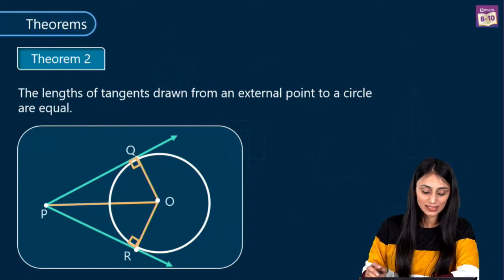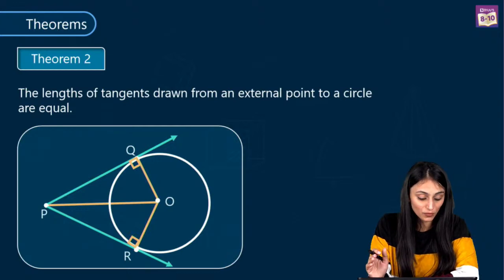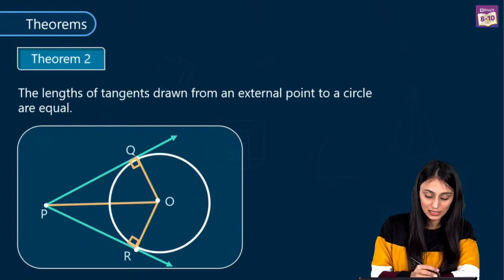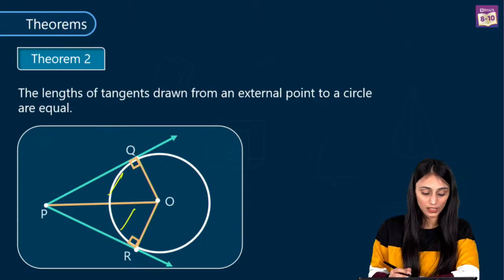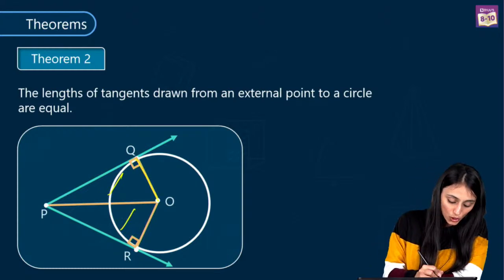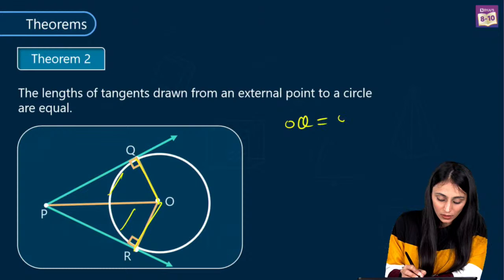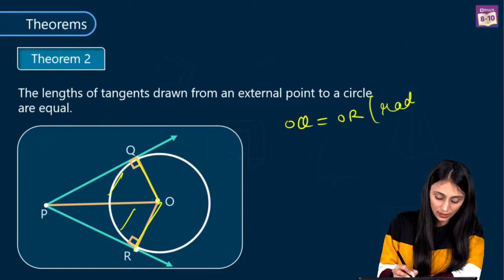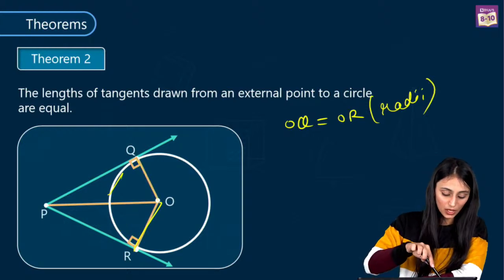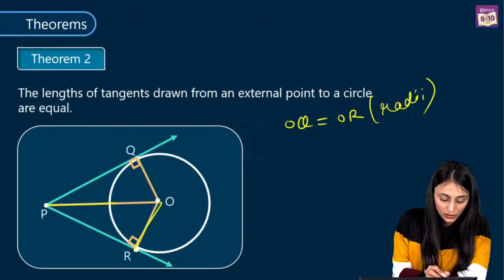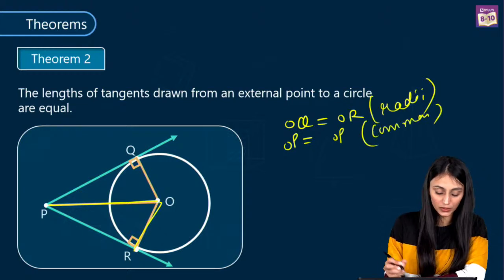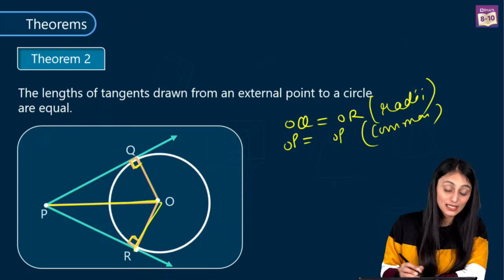So here, to prove this, what we are proving is that PQ and PR are equal, right? So to prove this, let's consider these two triangles over here, this triangle and this triangle. What I can see here is that OQ and OR are going to be equal, right? Why are they going to be equal? Because they are the radii of the same circle. And this OP over here is going to be the common side amongst both of them. That's common over here.